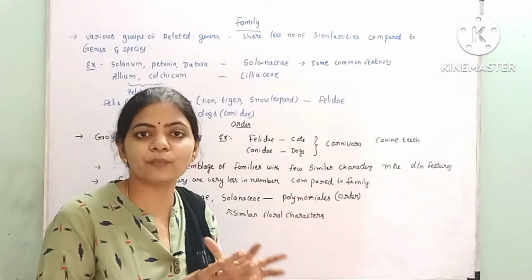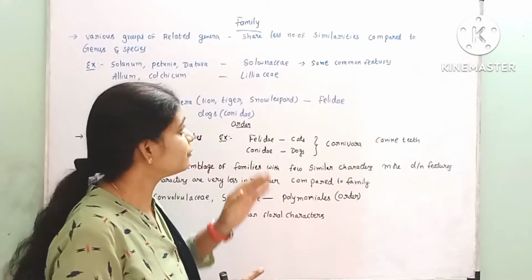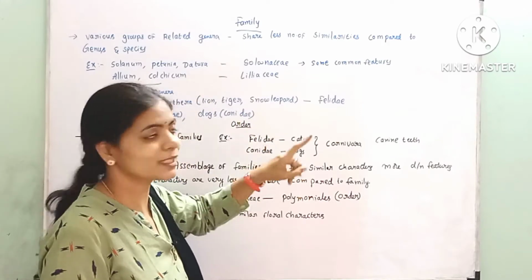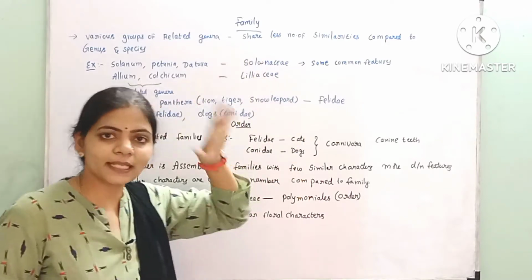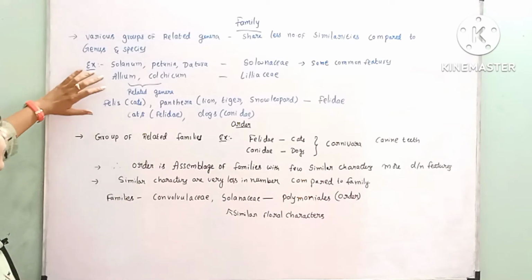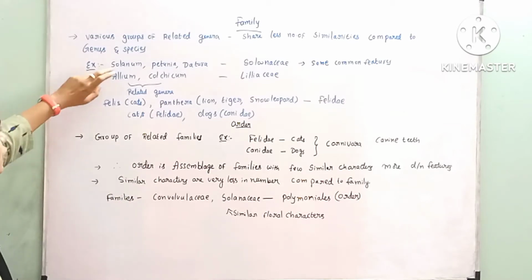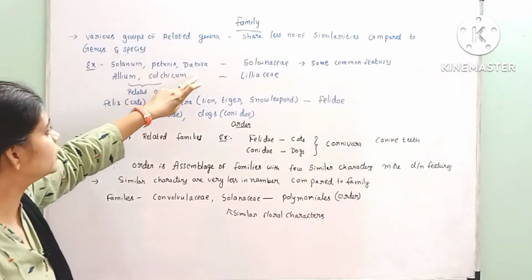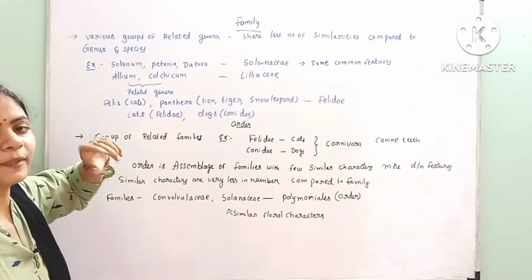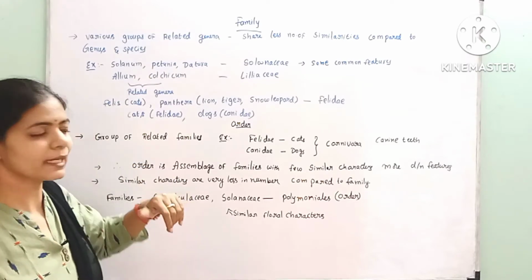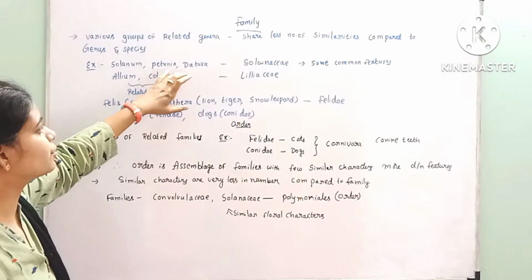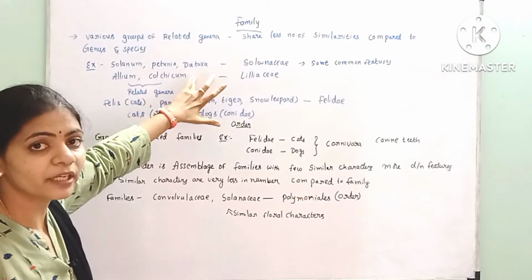Genus and species have more common characters, right? But when compared to those, this family has fewer similar characters. You see the example, Solanum, Petunia, Datura. Depending upon the vegetative and reproductive characters, Solanum, Petunia and Datura have been included.